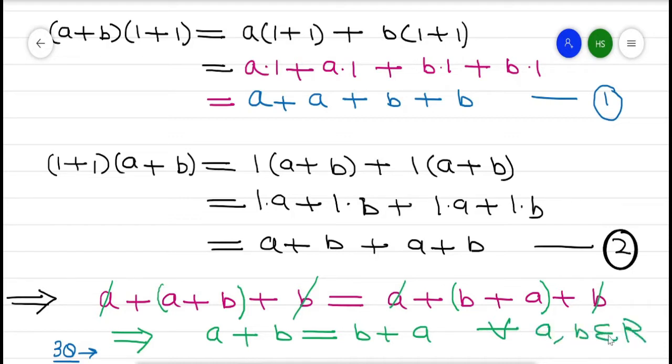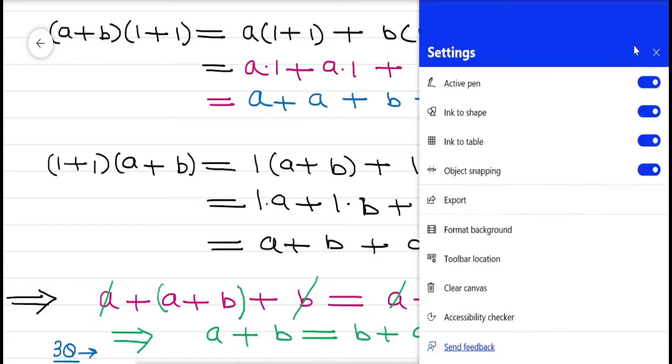So it satisfies the commutative property. If it satisfies the commutative property, then it means R is a ring with unity. So this is my result.